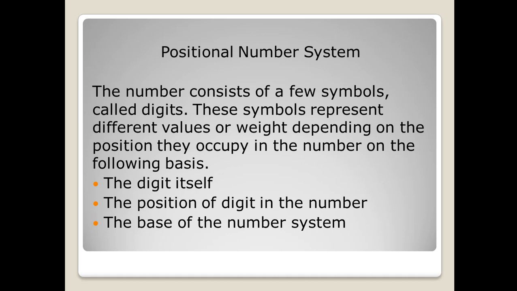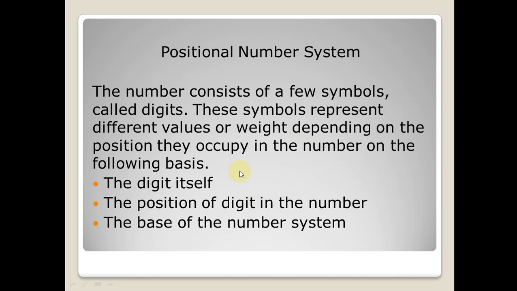For example, if zero is in the tens position it has a different value, in the ones position a different value, and in the hundreds position a different value. So the value depends on the digit itself, the position of the digit in the number, and the base of the number.